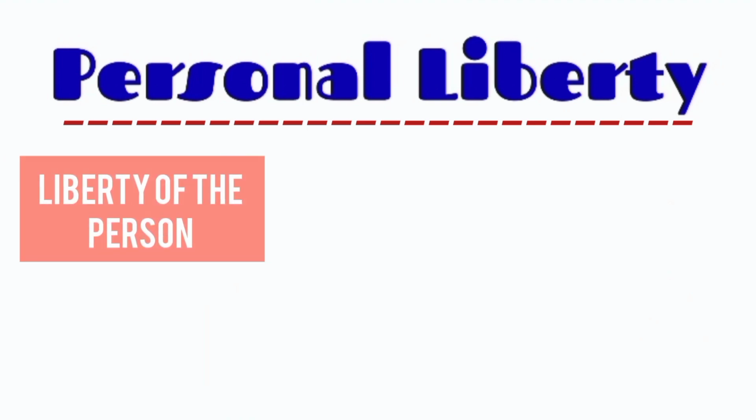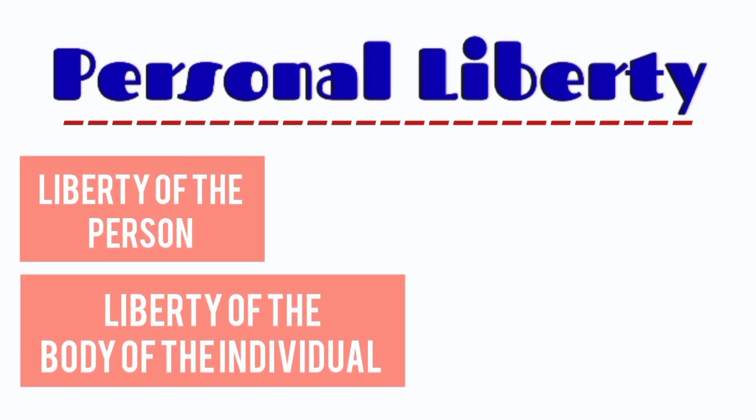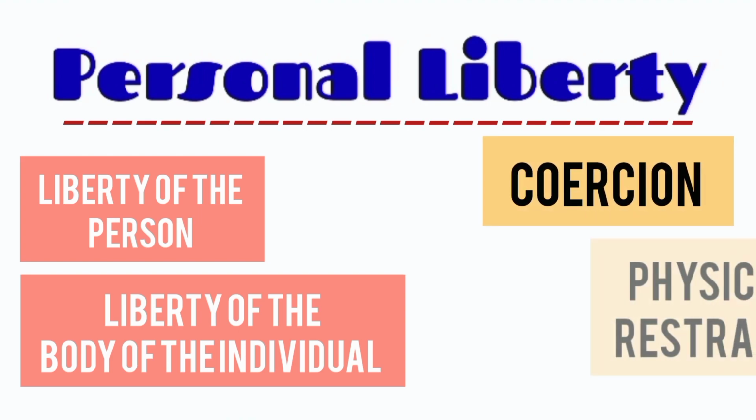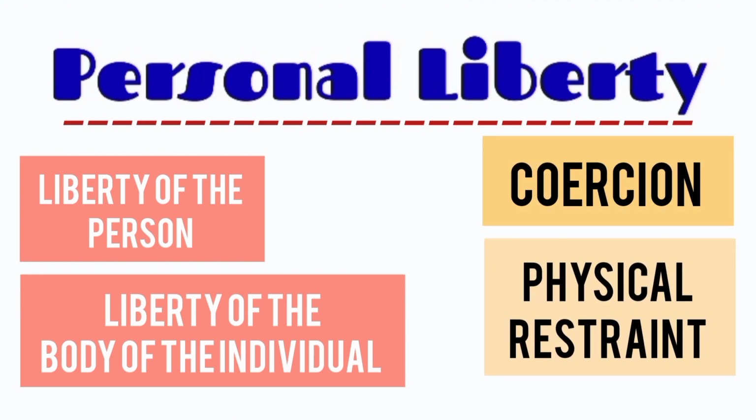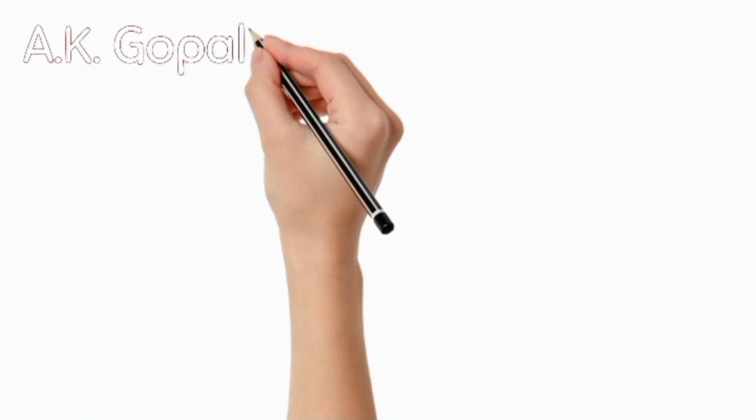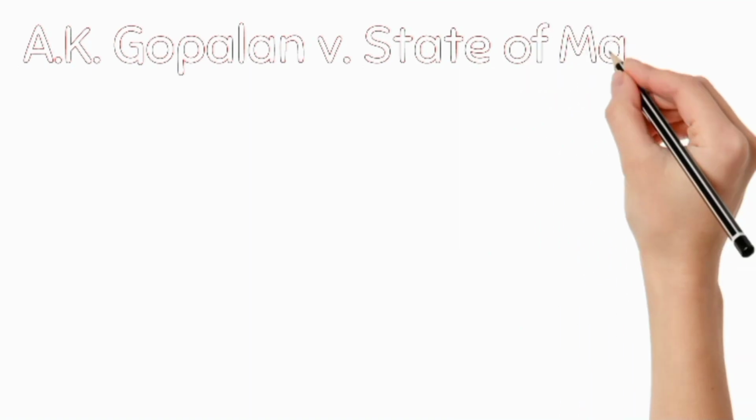The term personal liberty refers to the liberty of the person or the liberty of the body of the individual. Thus, only when there is coercion or physical restraint upon the body of the person, we can say that there is violation of personal liberty. In all other cases, when there is no coercion or physical restraint involved, there is no violation of personal liberty. The term personal liberty was interpreted in this way in the earlier cases.